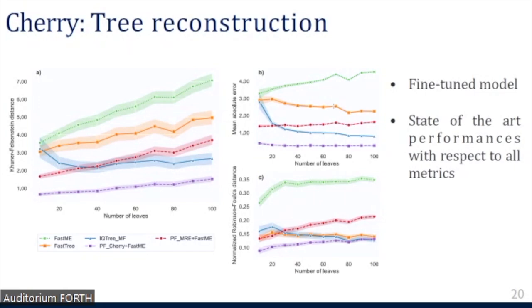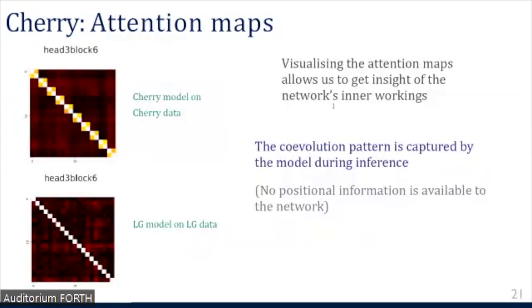And this also shows the flexibility of the approach, namely the fact that having an already pre-trained model, we can then fine-tune it on different models of evolution. And one interesting thing about this result is that even if typically deep neural networks are seen as black boxes, we can still get some insights on the network's inner workings.